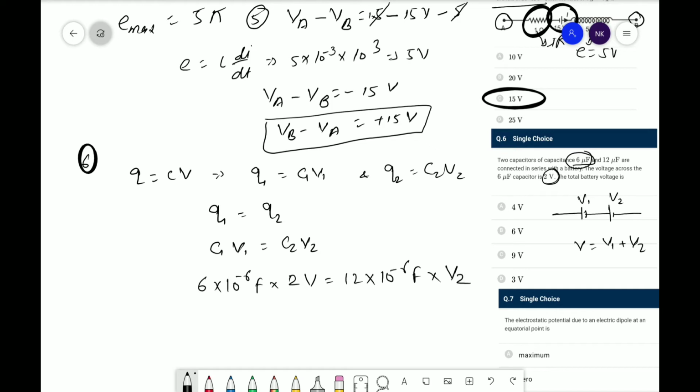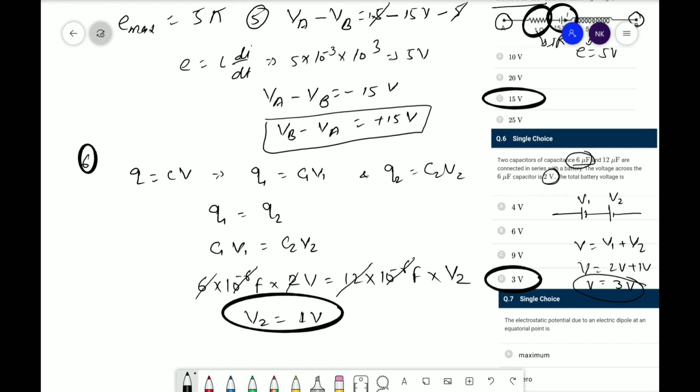Okay, so here 10 to the power minus 6 will cancel out. 6 into 2, that means 12, will cancel out. Hence the value of V2 is equal to 1 volt. Now here look, V is equal to V1 plus V2. The value of V1 is 2 volt, 2 volt plus 1 volt is equal to 3 volt. So V is equal to 3 volt. Hence the correct answer is D, that is 3 volt.